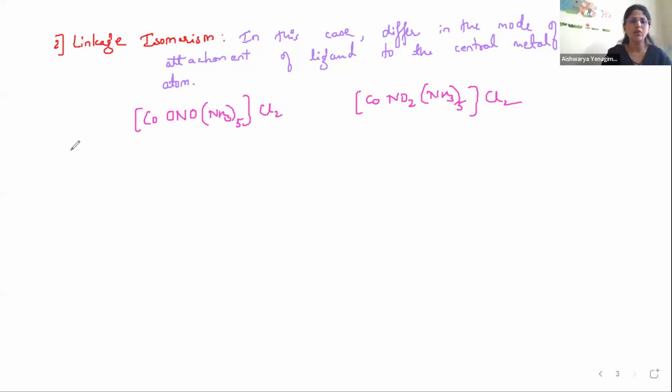So here it is pentaammine nitrito-O, or I can write it as nitrito, cobalt(III) chloride. Correct? This side, what is the name?